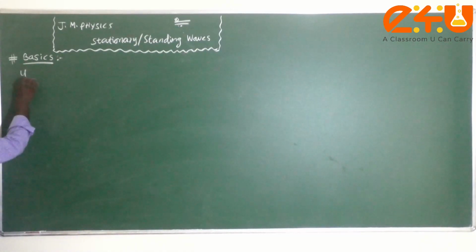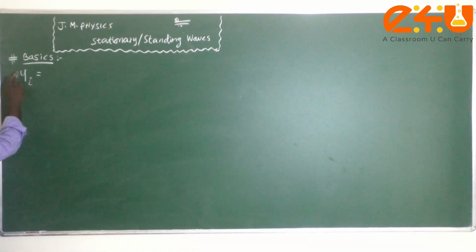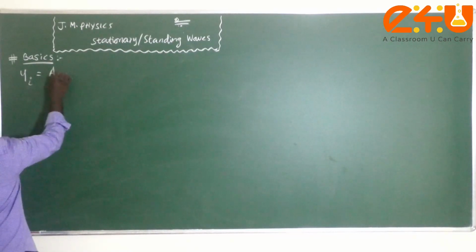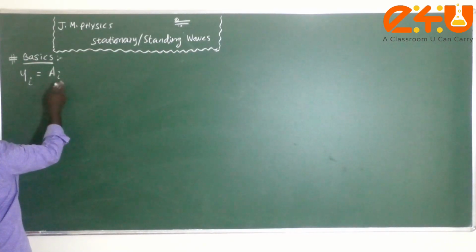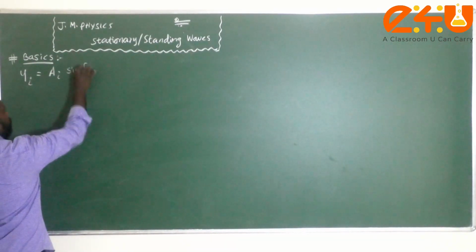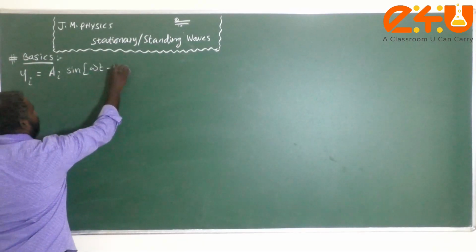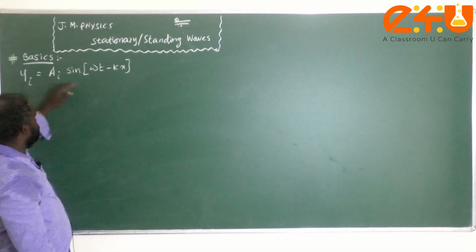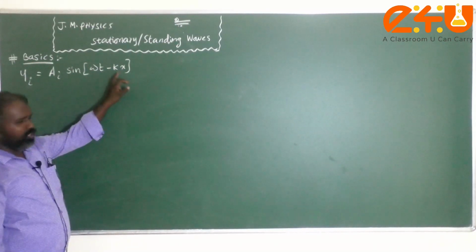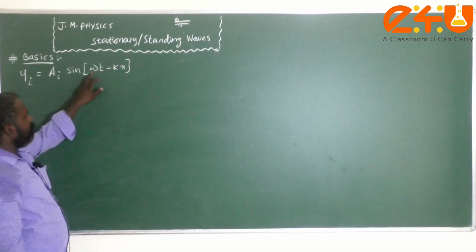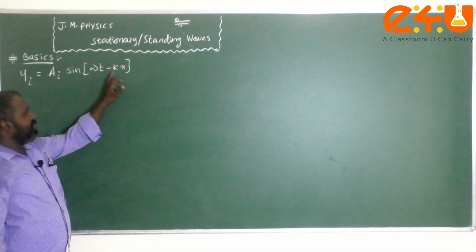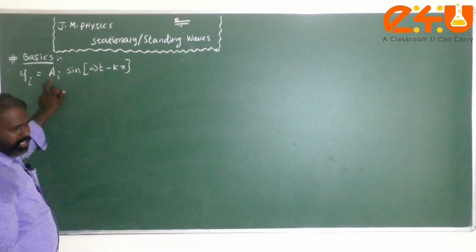Let us consider yi, which is the displacement of the incident plane wave. For this incident wave I can write yi equals ai sin(omega t minus kx), where ai is the amplitude of the incident wave. That means the wave is moving along the positive x direction with angular frequency omega and wave number k.